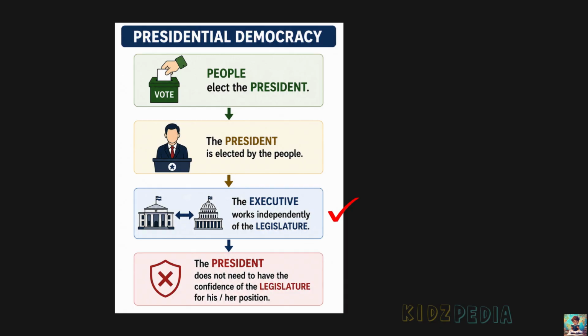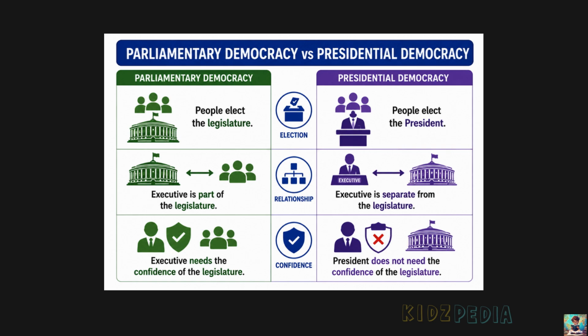The people directly elect the president through elections. After being elected, the president becomes the head of the executive and runs the government. Unlike a parliamentary democracy, the president does not need the confidence, that is, support of the legislature to govern the country. The president continues for the fixed term provided by the constitution, even if the legislature does not support every decision. So, the main difference is, in a parliamentary democracy, the executive depends on the legislature. In a presidential democracy, the executive works independently of the legislature.